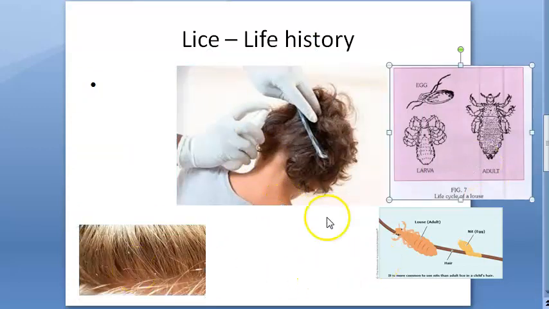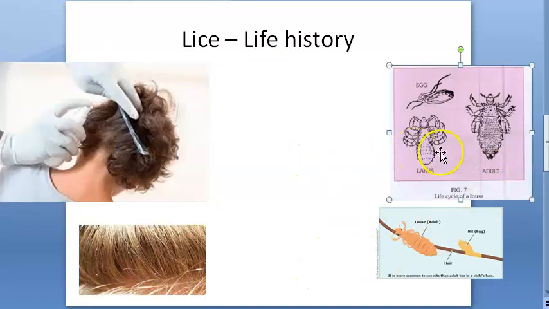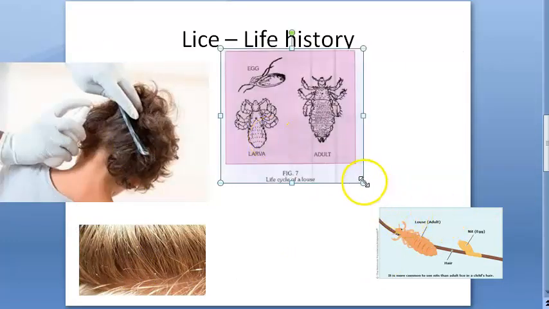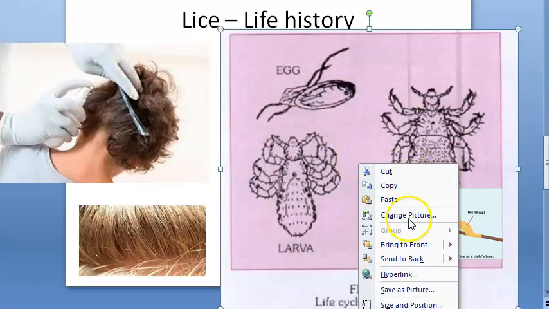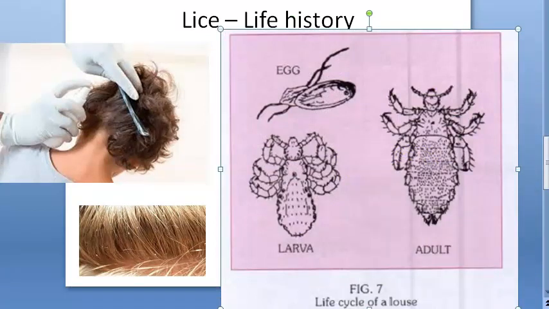So let us look at the life cycle, life history of lice. Look at this one. What all are there here? An egg which is attached to the hair, that's a nit they are calling. And there's a larva and the adult. Let us see the features of these. So basically there are 3 stages in the metamorphosis: egg, larva and adult.